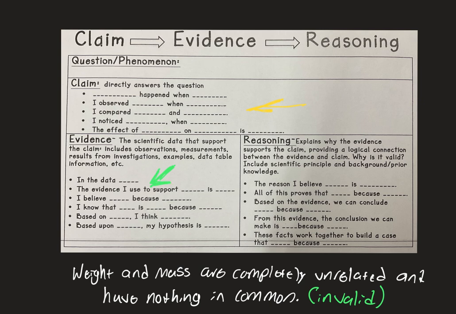I'm pointing to it in green there with the arrow. And you guys are going to pull data and observations from your lab to help with this. So again, you're going to have to cite things. So for the claim, there is one statement which is provided at the bottom.